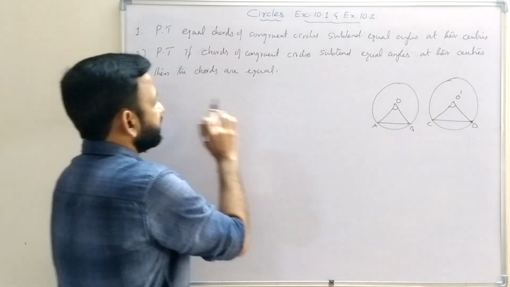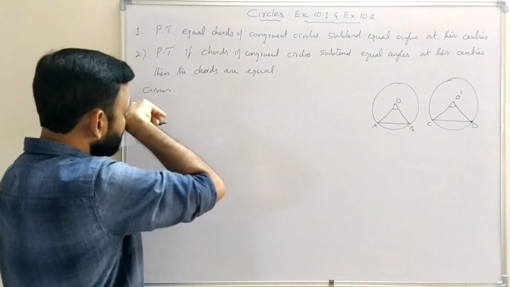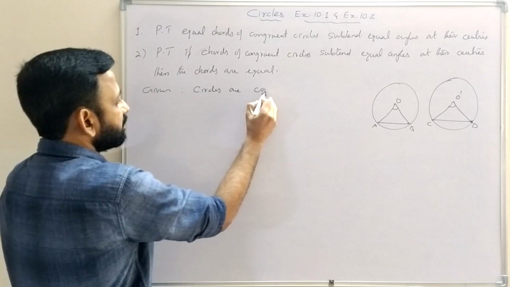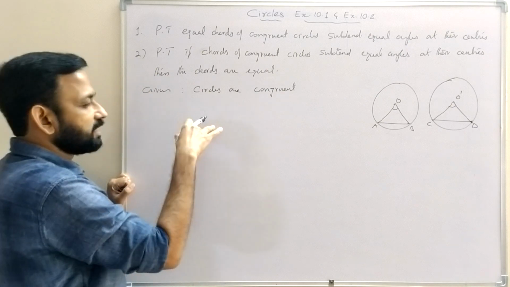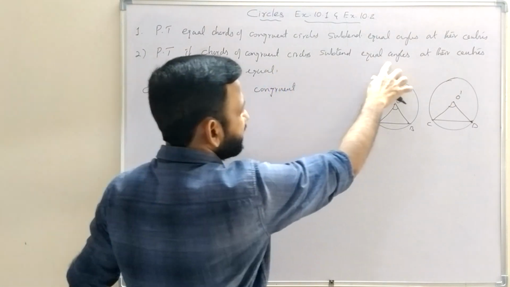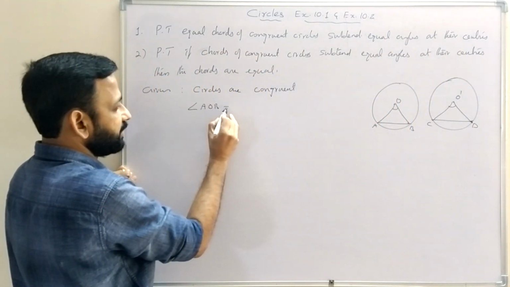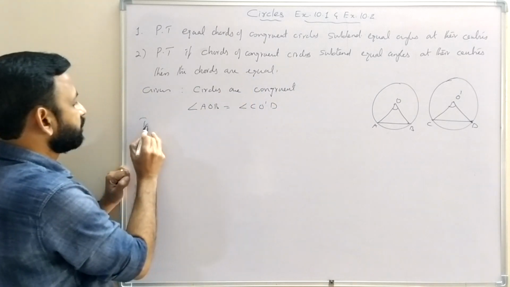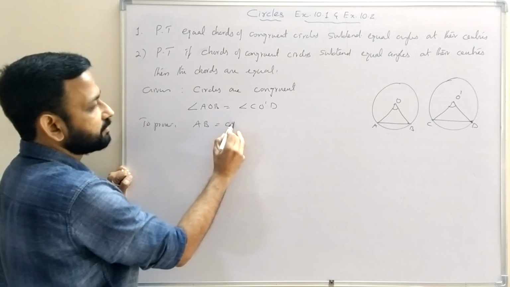AB equal to CD. So the given condition in the second question: circles are congruent, and the angles subtended by the chords at their centers are equal. That means angle AOB equal to angle CO'D, that is given. Then to prove, AB equal to CD.